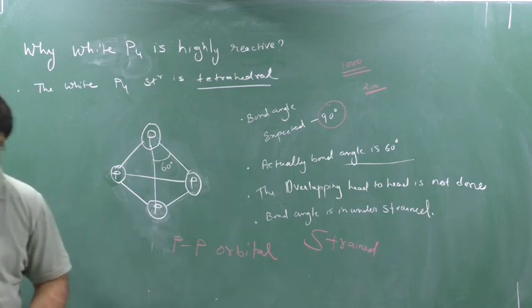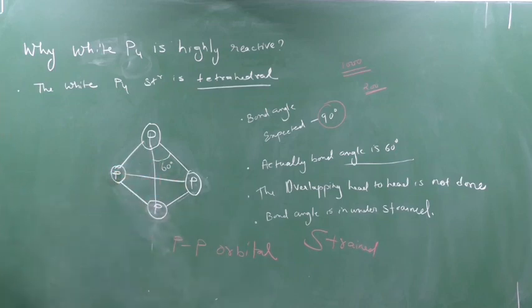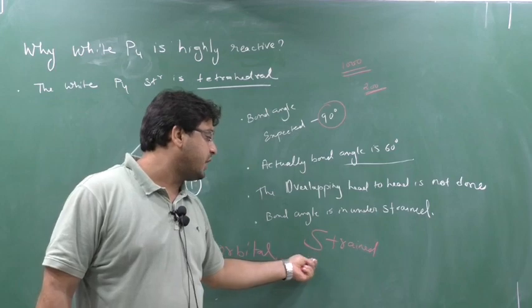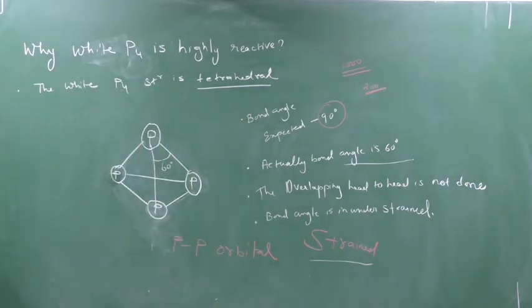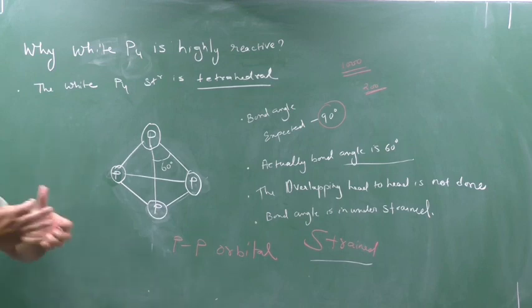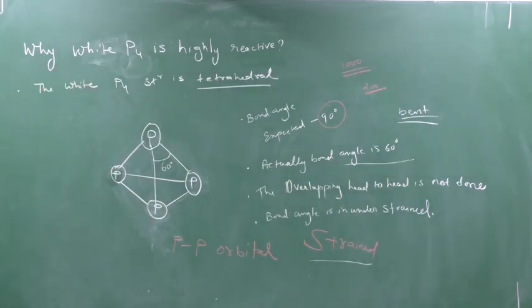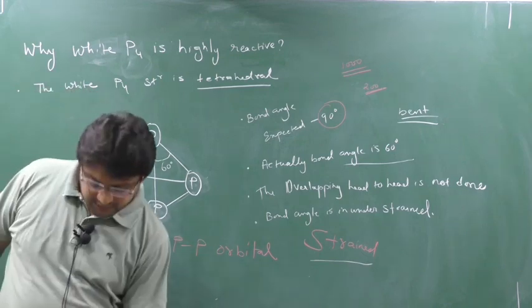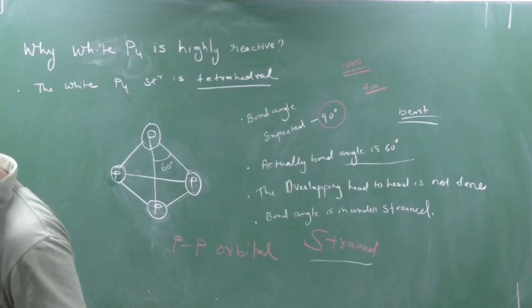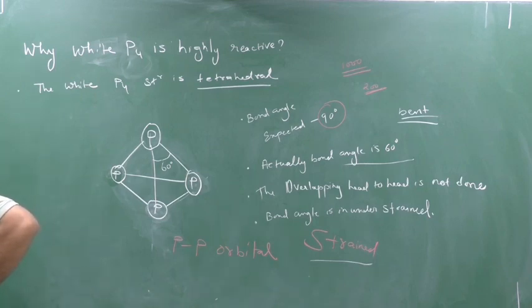As a result, the pp bond becomes strained and bent, due to which the pp bond becomes strained and bent, which makes the bond weak. Hence the bond becomes unstable.